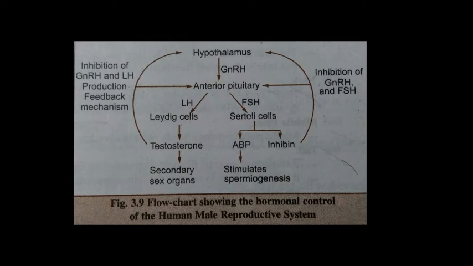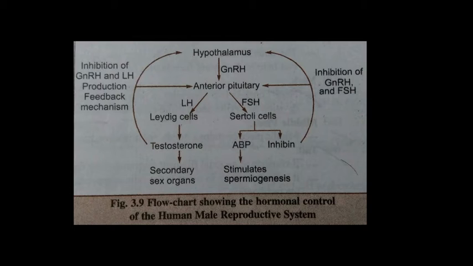Leydig cells cause secretion of androgen or testosterone hormone from the testes, which in turn stimulates the process of spermatogenesis. Okay. As in the diagram, you see that in the upper part there is the hypothalamus.